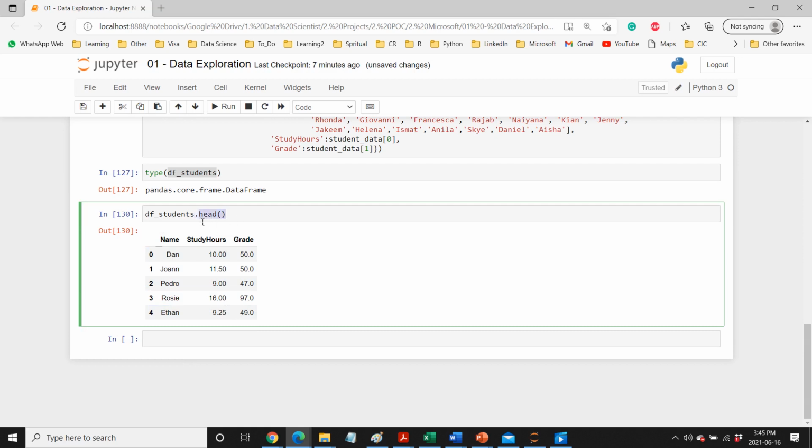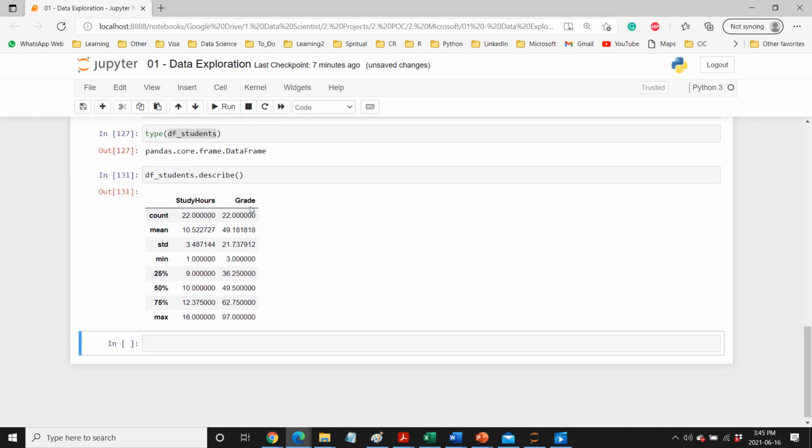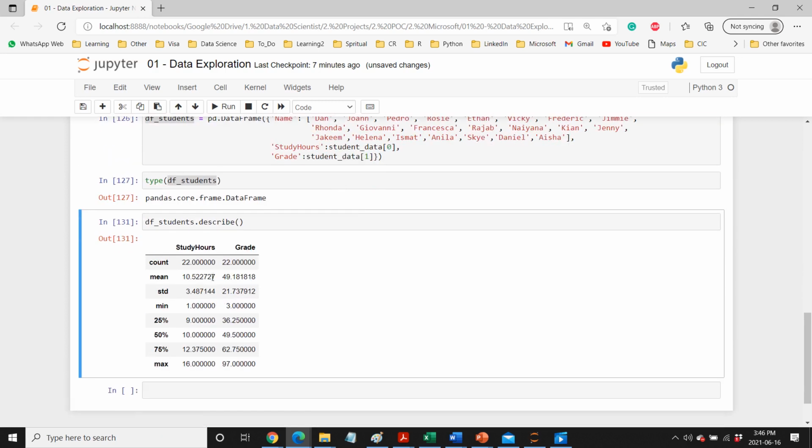The other thing is, you can also use the describe method, which will give you quick statistics of all the numeric columns, only for numeric columns. And then here we can see the count, mean, standard deviation, minimum, maximum. You can also try this: if you do include equal to all, then it will also include the categorical ones.